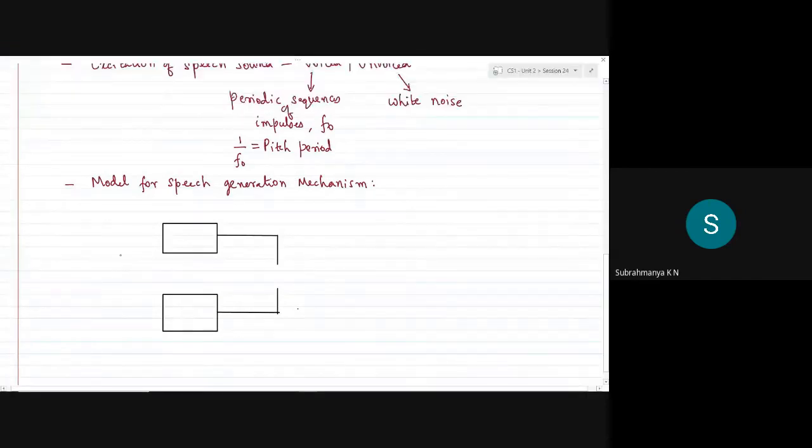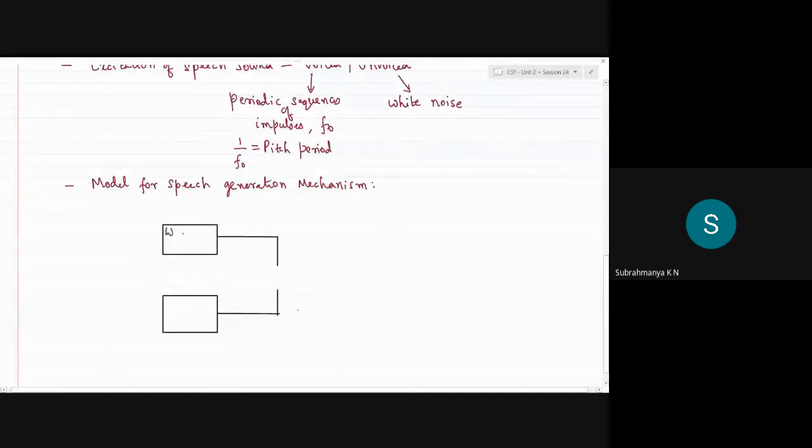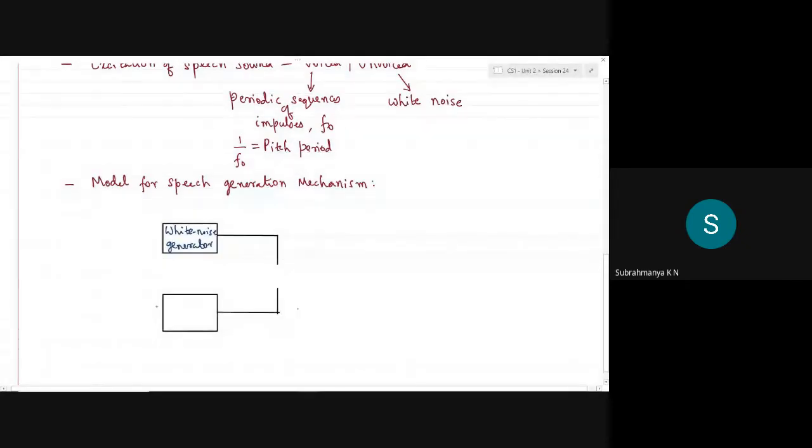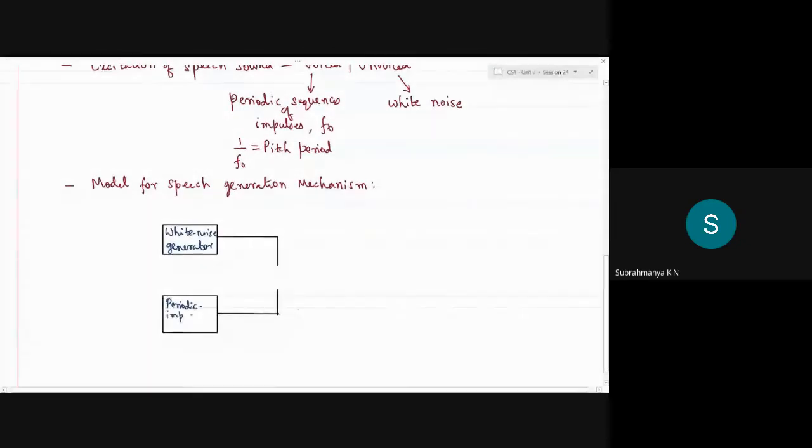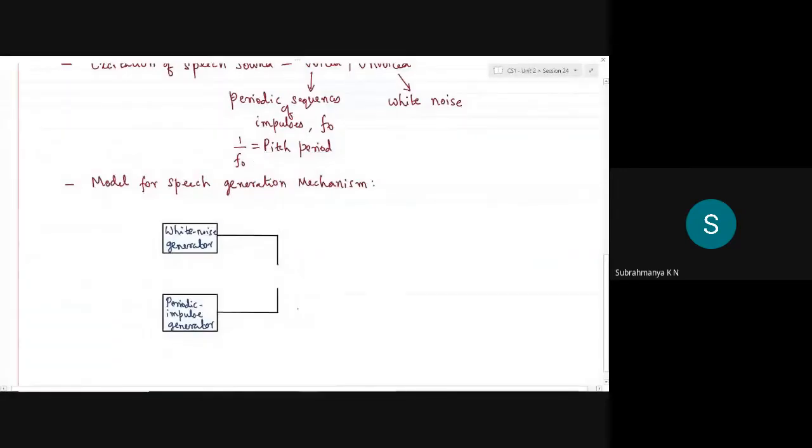So I can write this could be your white noise. This could be a white noise generator, and this is a periodic or a voice signal. So it's a periodic impulse generator. And this switches between these two, and hence I can say that this is connected to a switch.